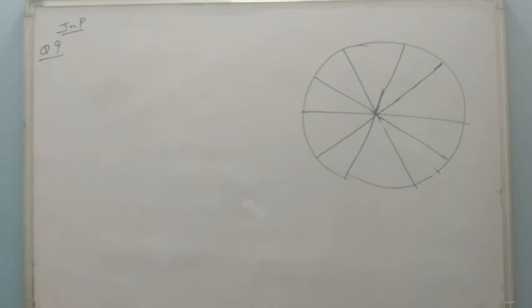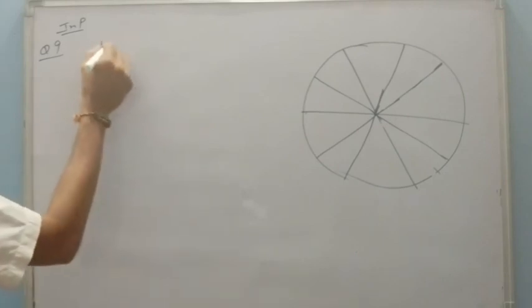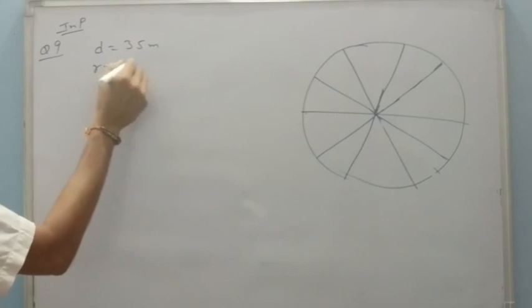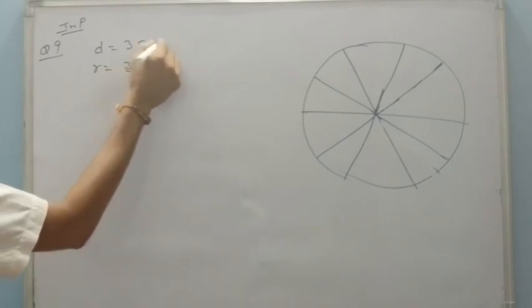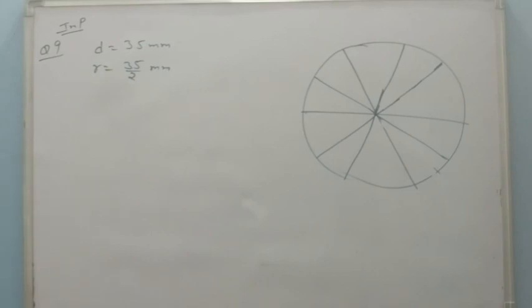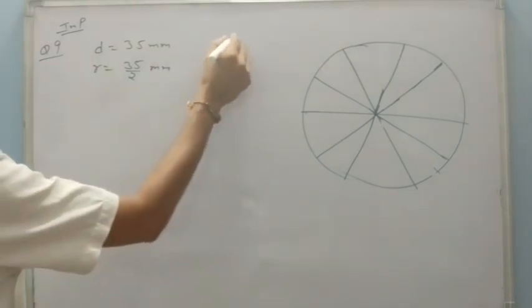Now question number 9, it is an important question again. It says a brooch having 5 diameters, where each diameter is 35 mm. Here diameter is 35 mm, then radius will be 35 by 2 mm. Their total is 5 diameters.